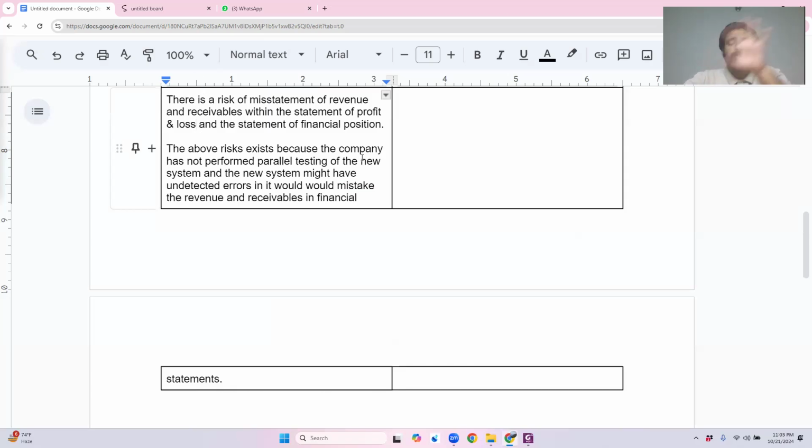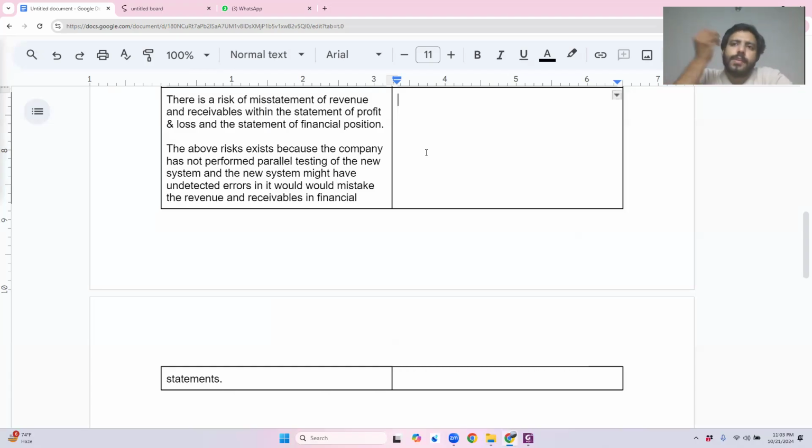So what will it be like? Just like the way we identified right now. In some way, there would always be a risk. Either the parallel testing would not have been done, or it would not be enough, the time would not be sufficient. So you will be able to identify it very easily.